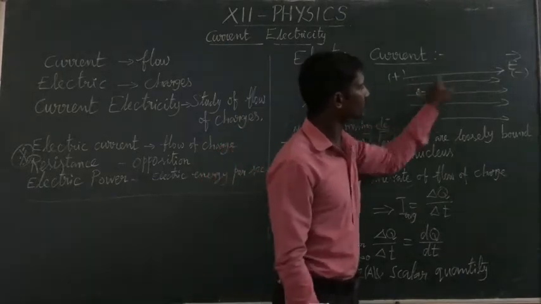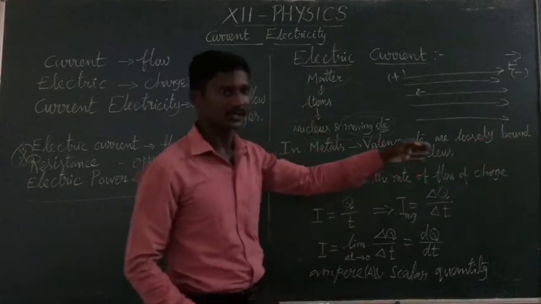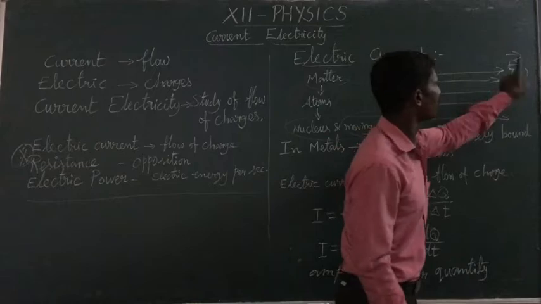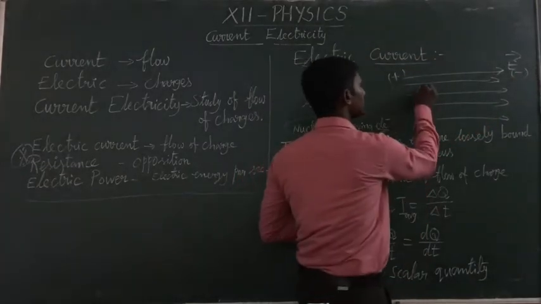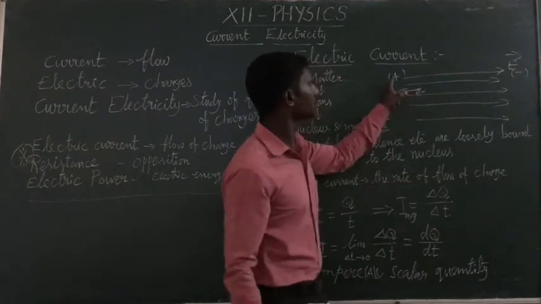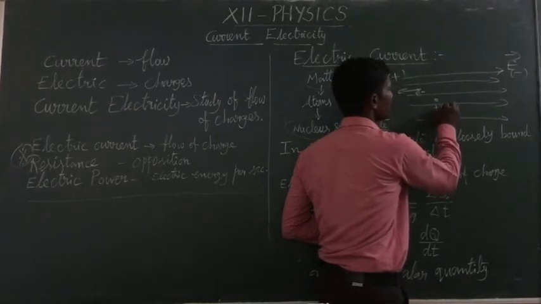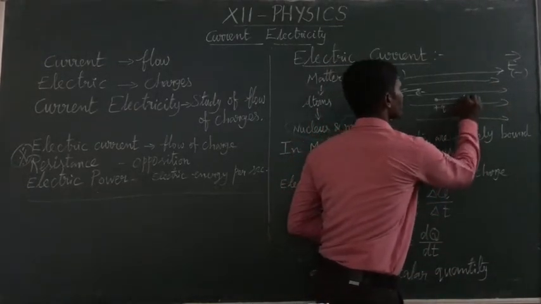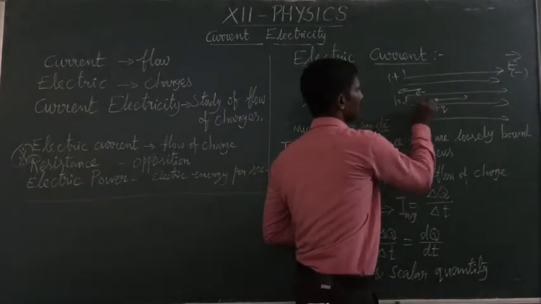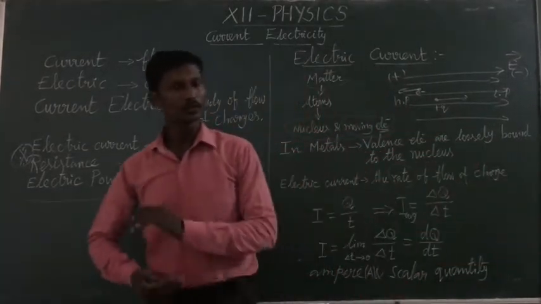The direction is left to right. So if I put a negative charge, it moves toward the positive side. If I put a positive charge, it moves from the positive side to the negative side, that is, from high potential to low potential. So positive charge moves from high potential to low potential.